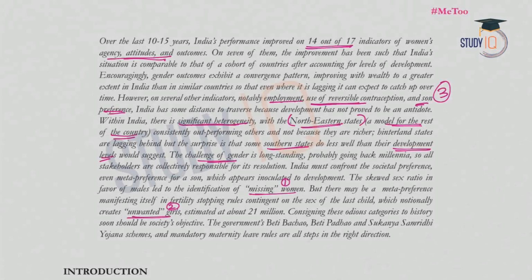This concept of missing women was put forward by Professor Amartya Sen. And what is the concept? It says that there is a shortfall in the number of women relative to the expected number of women in a region or country. And this is a result of a decrease in the sex ratio at birth. So what is sex ratio at birth? The number of girls born for every 1,000 boys.